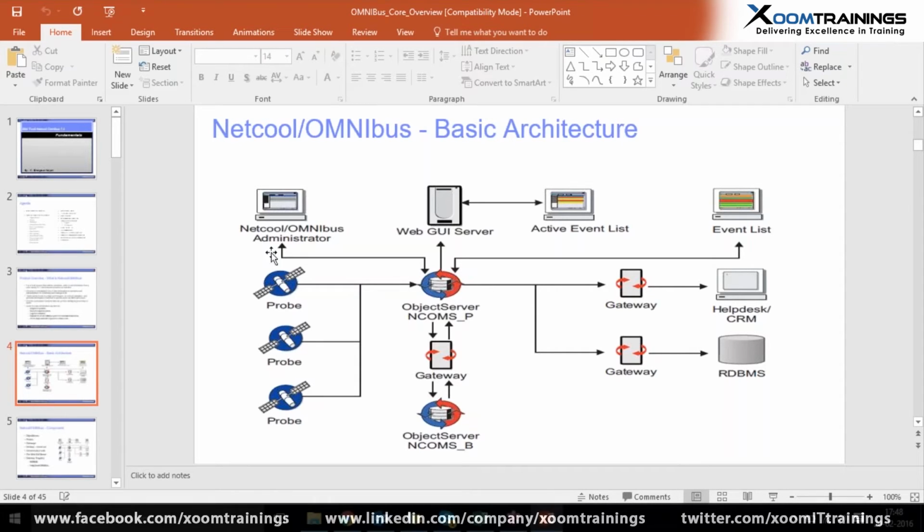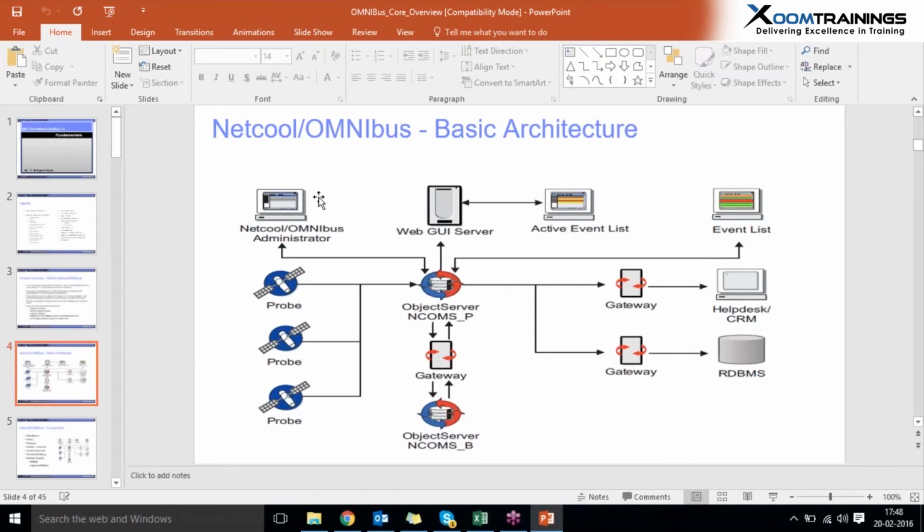And here the Netcool Omnibus Administrator is the main role for event enrichment, triggering purposes, everything: creation of users, roles and triggers, and also administration and giving the properties to everything. Here the Netcool Administrator plays the major role. And this extra one, ncoms B, is the backup object server.